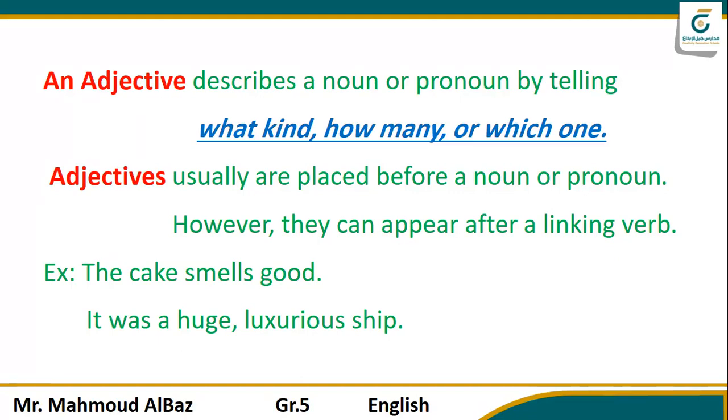Next one. It was a huge, luxurious ship. Can more than one adjective describe one noun? Yes, as in this example, a huge, luxurious ship. Two adjectives describe the word ship. Huge and luxurious are adjectives. Okay, is that clear? Yes, inshallah.